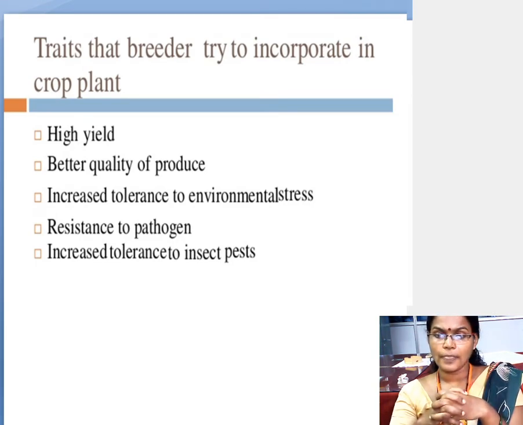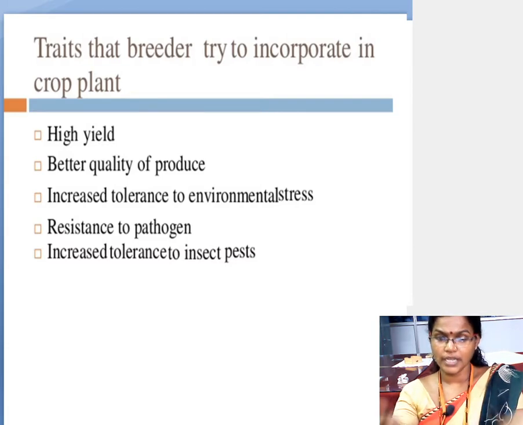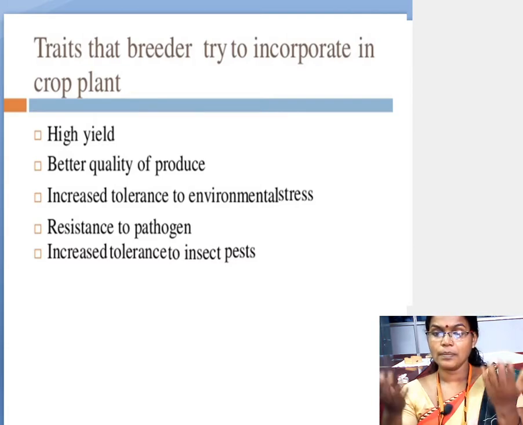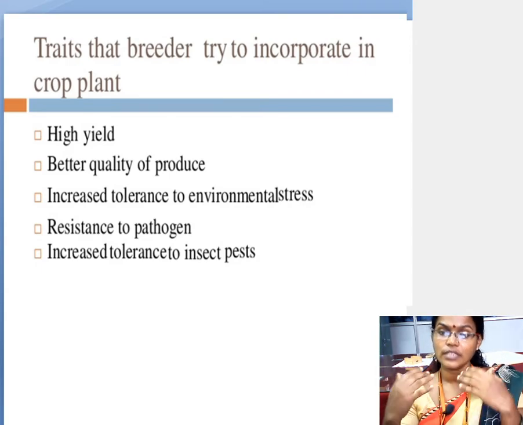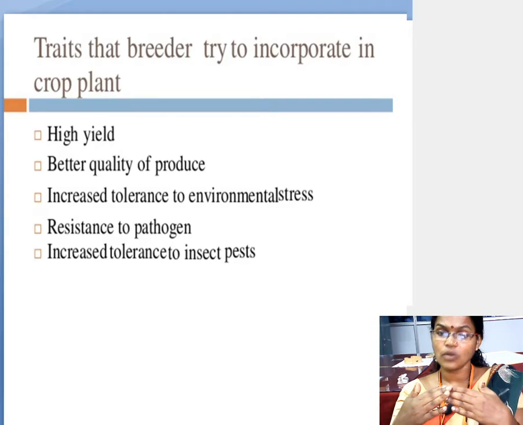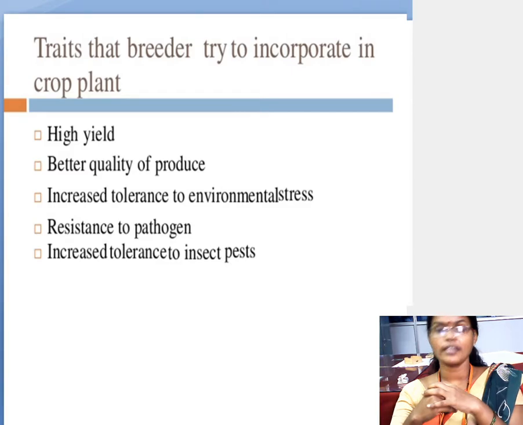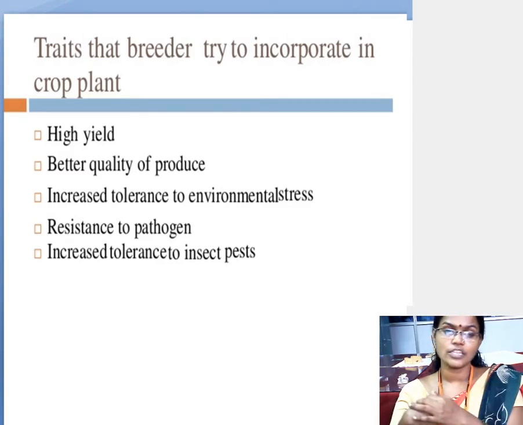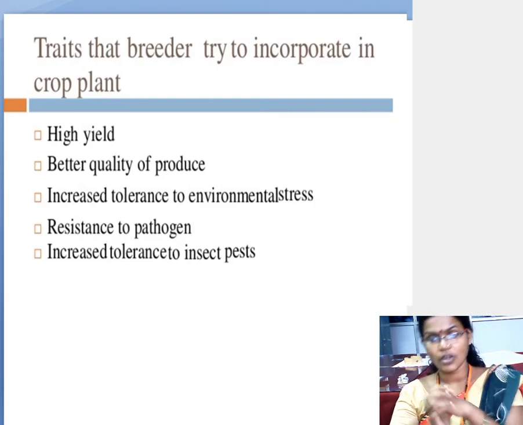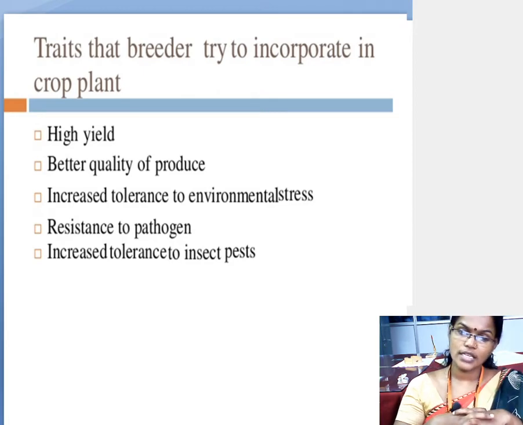Okay. See, after following the plant breeding technique, the new offsprings that are produced are commonly fighting against the diseases. That is called as pathogen. Means what? Those organisms which are causing the disease are called as what? Pathogen. The organisms which are causing the disease are called as pathogen.